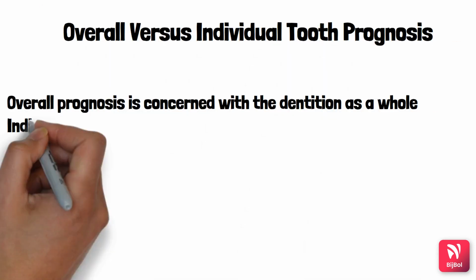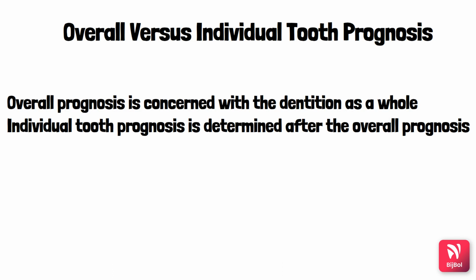Next, we will talk about the overall prognosis and individual prognosis. Prognosis can be divided into two, that is, the overall prognosis and the individual tooth prognosis. Overall prognosis is concerned with the dentition as a whole. So, the factors that influence the overall prognosis include the patient age, severity of the disease, systemic factors, presence of biofilm. All these we have seen earlier.